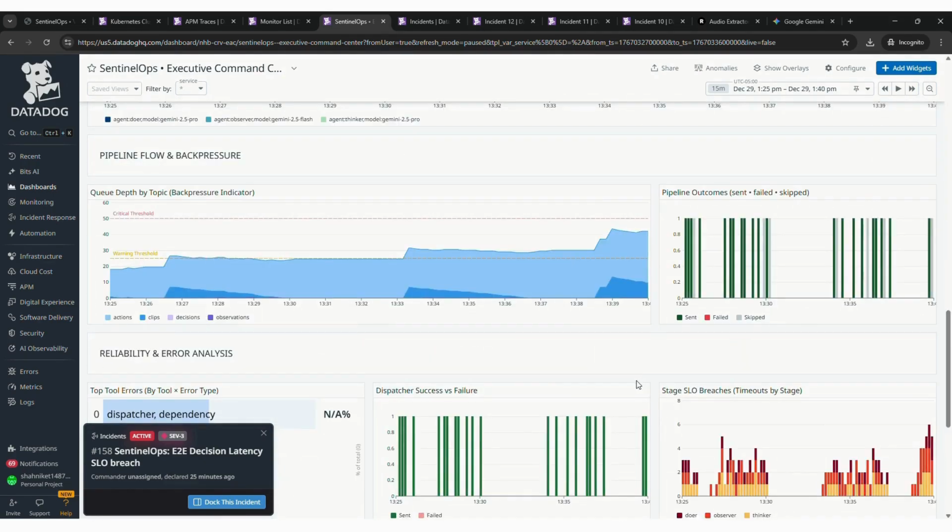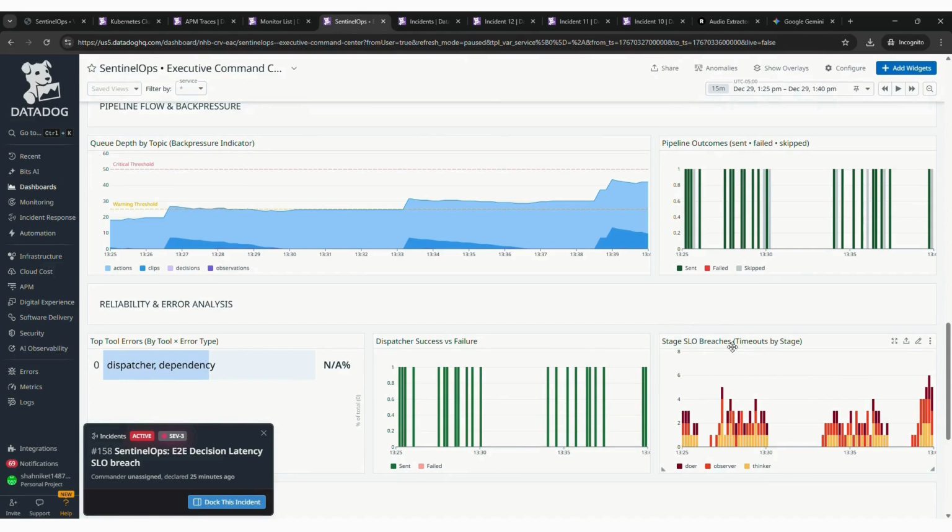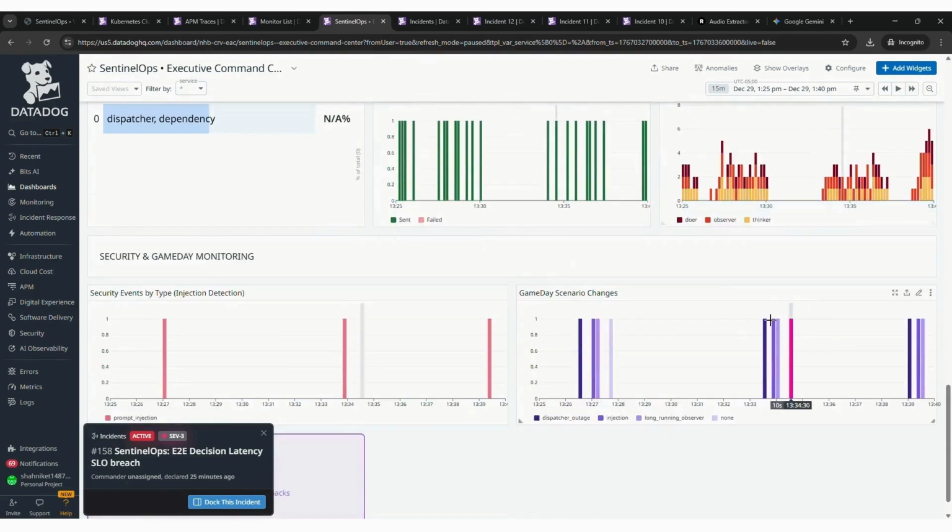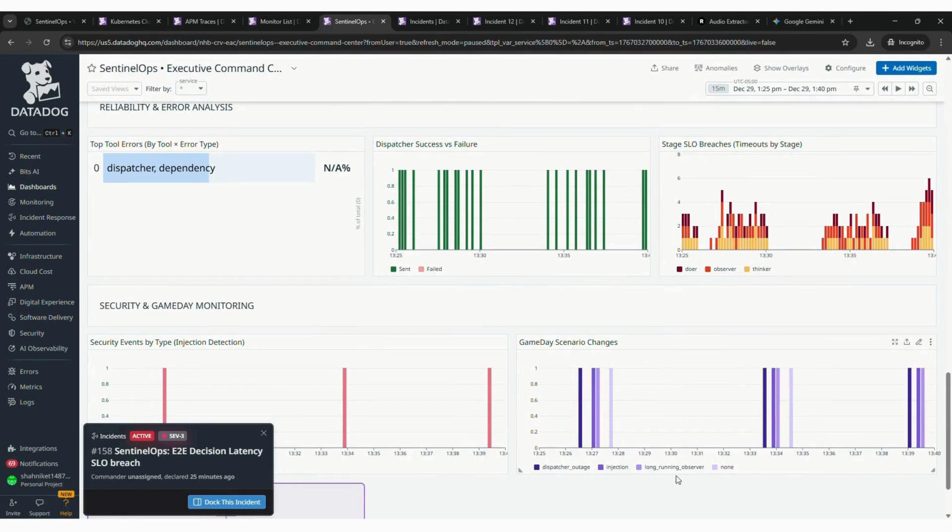And if I go over here, this is the pipeline flow and back pressure. We always want the system to generate decisions and actions in real time. So I monitor the queue depth. Do we have a lot of pending clips in the pipeline or not? Over here, it shows us the stage-wise SLO breaches. What are the dispatcher success and failure rates? Which tools have failed? And this is the game day scenario changes. Currently we just generated an injection over here, but if I were to generate a different one of those, this is how it would be shown over here.